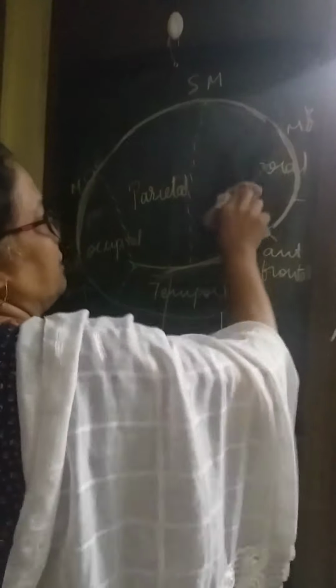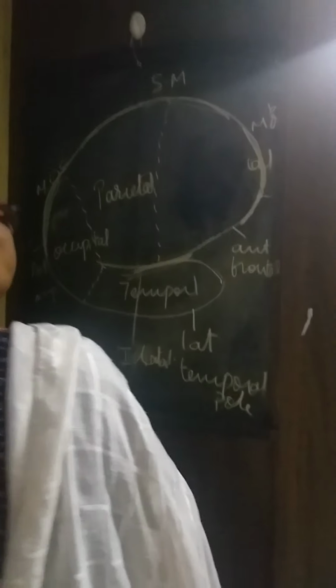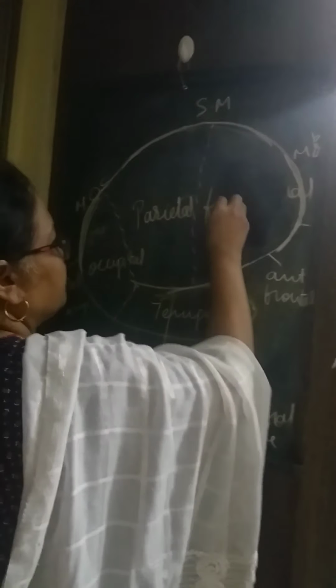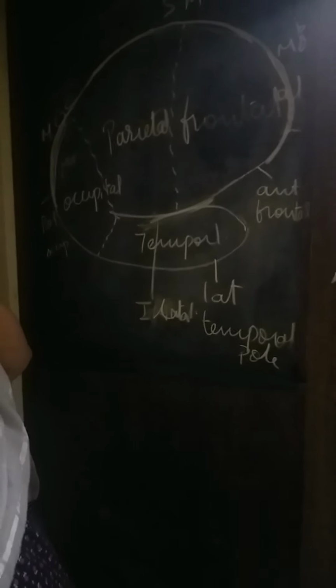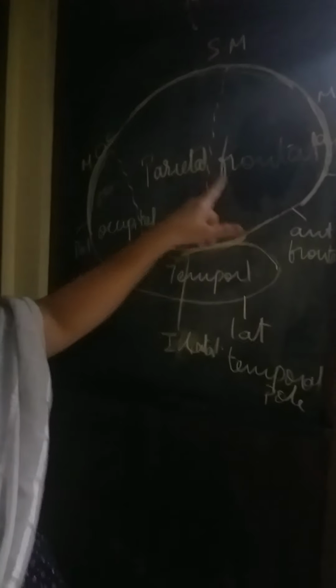The frontal lobe, by mistake I wrote temporal. This is the frontal lobe, the parietal lobe, the occipital lobe, and the temporal lobe.